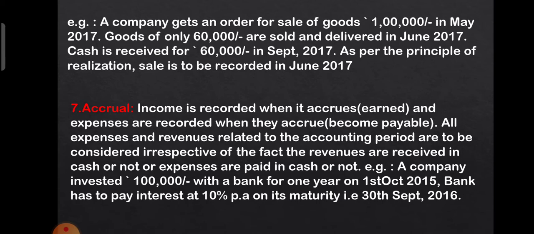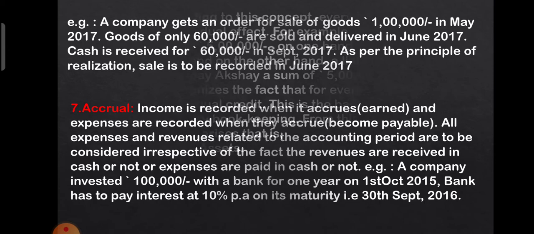Example, a company invested 1 lakh with a bank for 1 year on 1st October 2015. Bank has to pay interest at 10% per annum on its maturity, that is 30th September 2016.